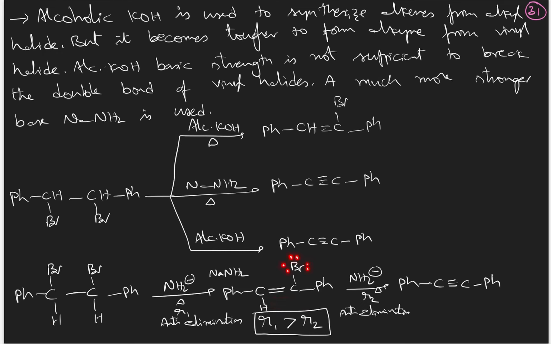There will be partial double bond character here. So if there is a partial double bond character, alcoholic KOH cannot break this partial double bond. That means its basic strength is not sufficient. Therefore, a much more basic reagent has to be taken, that is sodium amide. If you take alcoholic KOH, the reaction will stop at the first step. But if you take sodium amide, even the second dehydrohalogenation will happen and leads to formation of the alkyne product. That is the reaction here.